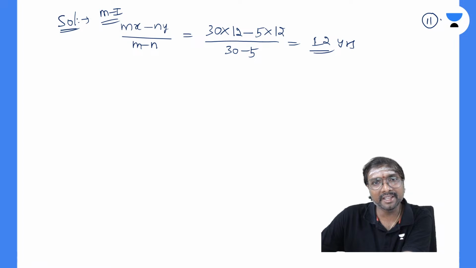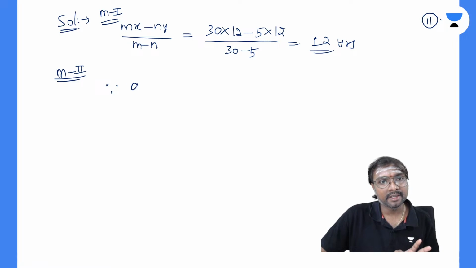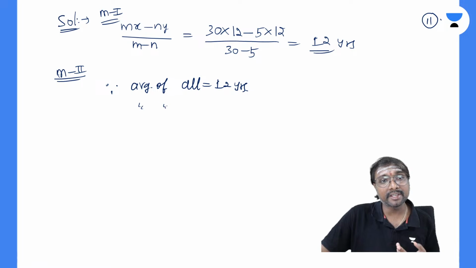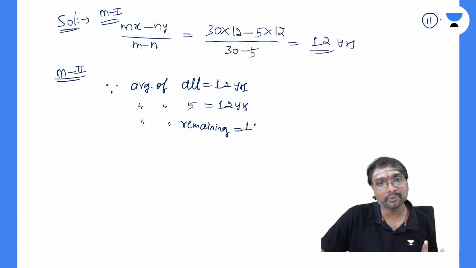12 years, right? But here, do you require any calculation or not? You don't require any calculation, since the average of all is equal to 12 years, and the average of these 5 is also equal to 12 years. So automatically what happens? The average of the remaining also has to be 12 years, then only will you be getting the average of all students as 12 years, right? Everyone, is that clear?